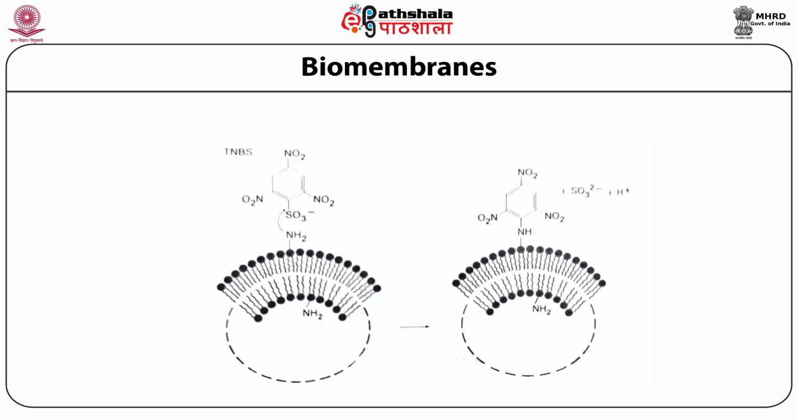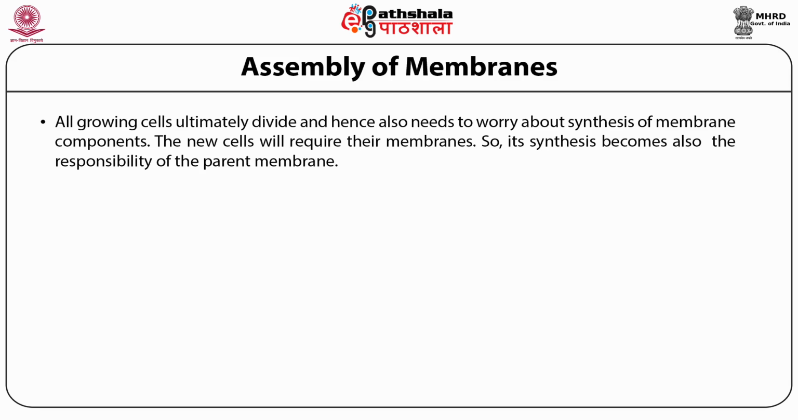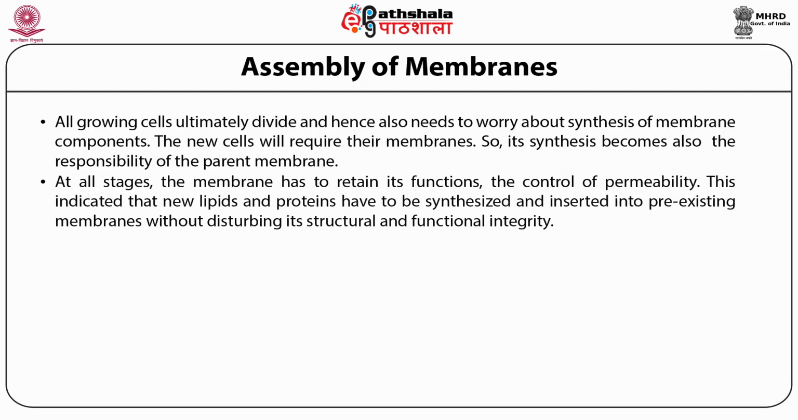Even a bacterial cell membrane contains more than 100 different proteins and many kinds of phospholipids. Each kind of phospholipid may have several different fatty acid compositions. Hence, biogenesis of membranes is a complex exercise. All growing cells ultimately divide and hence also need to worry about synthesis of membrane components. So, its synthesis becomes also the responsibility of the parent membrane. At all stages, the membrane has to retain its function, the control of permeability.